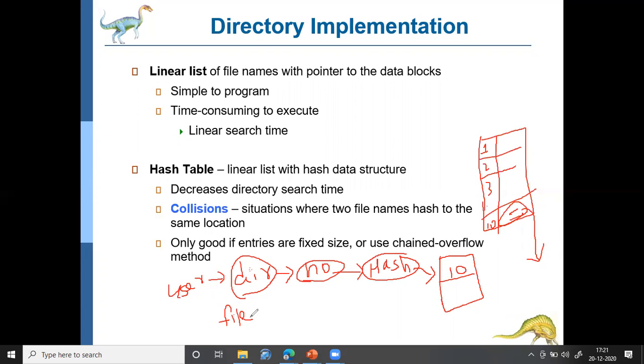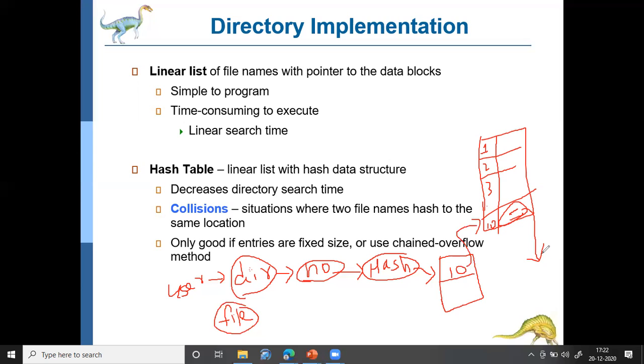That is, the file name the user gives will be converted to a number, and then a hash operation will be performed. Whatever value the hash operation gives will be used as an index to the hash table, and then the appropriate physical address will be taken to access the particular hard disk. There is a drawback in this hash table implementation also.